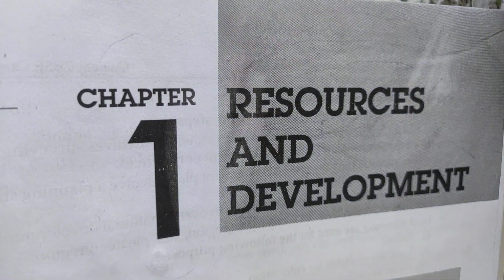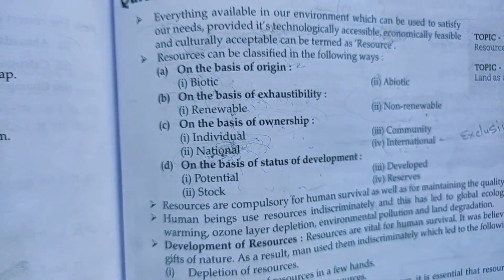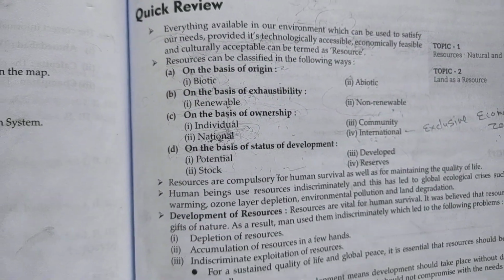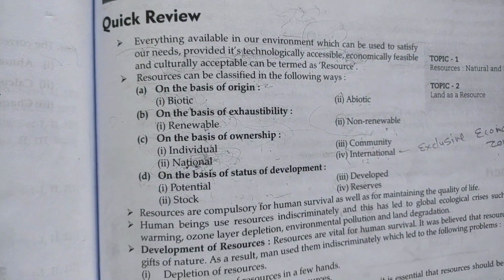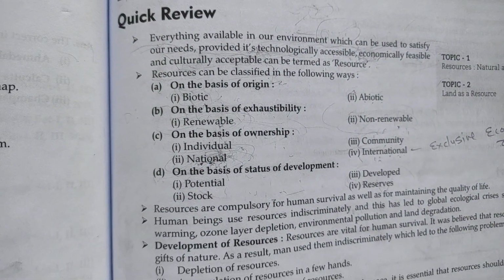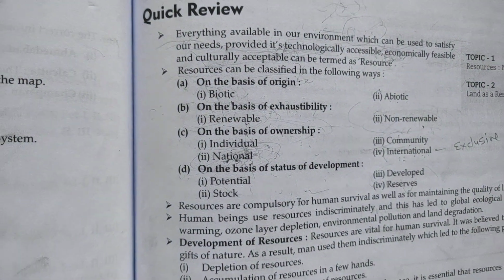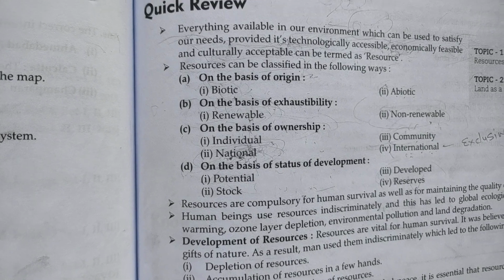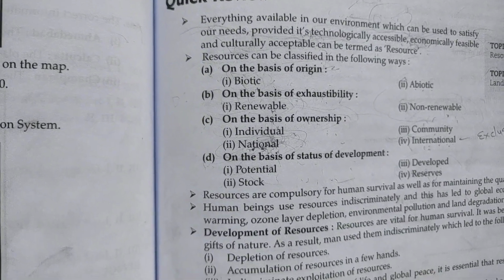Hello dear students, so let's continue the first chapter of geography, and today's topic is national resource. So national resource basically belongs to a nation, and all the resources found within the political boundary of a nation, like minerals, water resources, forest, wildlife, land, all the resources within the political boundary of a country can be termed as the national resource.